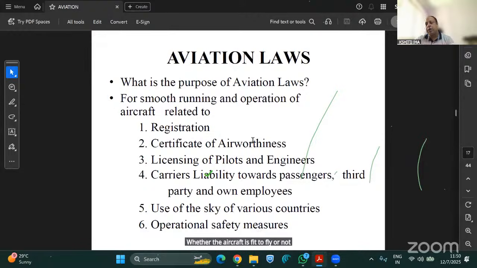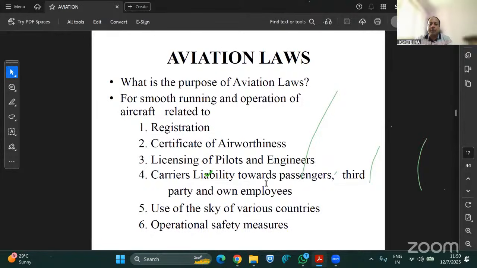This has to be issued by the DGCA, which is the Directorate General of Civil Aviation. And licensing of pilots and engineers, which are flight engineers, is a license issued to them, and they have a certain degree and expertise where they can fly the aircraft, and they can be covered under the Group PA policy.